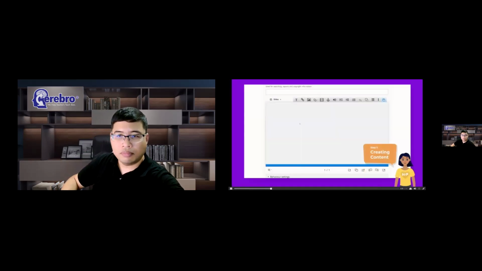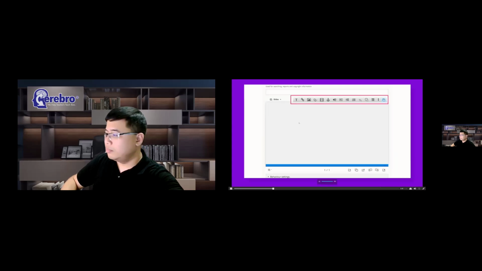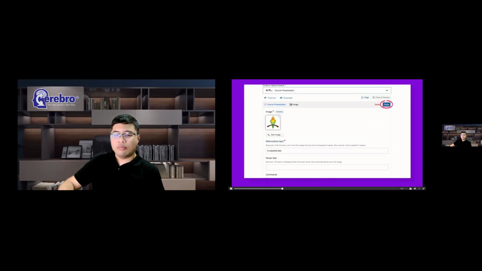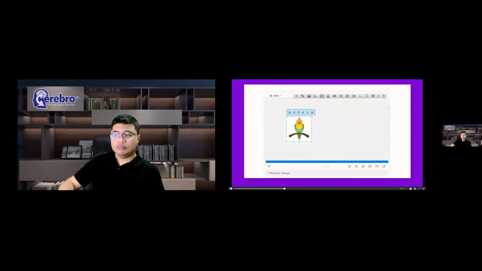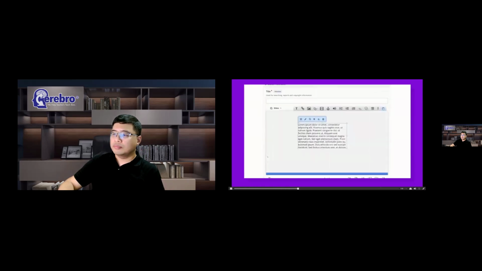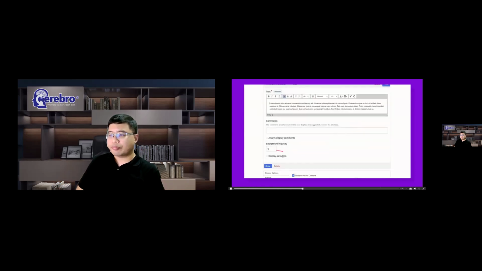Course presentations are built with a WYSIWYG editor. You drag in interactive elements from the toolbar. Fill in the required data and click Done. There are a wide selection of options. By default, elements are placed directly on the slide. But you may also insert these elements as buttons.